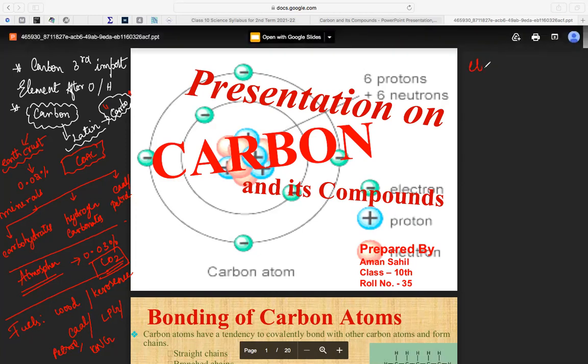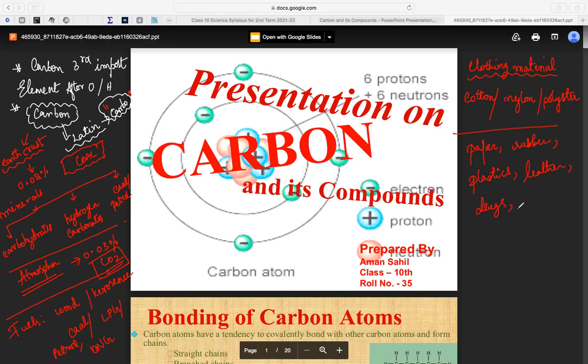Clothing material can be an example. In clothing material like cotton, nylon, polyester, paper, rubber, plastics, leather, drugs, and dyes, all are made up of what? Carbon. Yes.